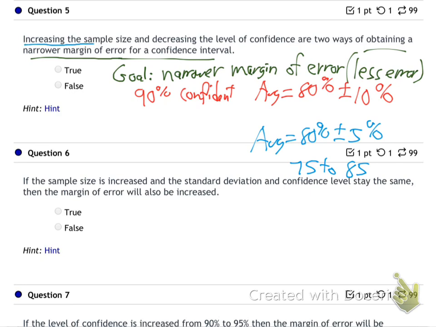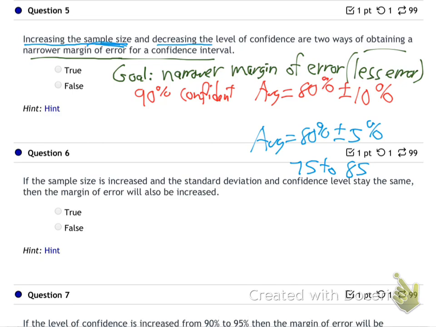Would increasing the sample size help that? Yeah, right? Talking to more people makes you more sure. If they're polling and they only say, I asked my 3 friends who they're going to vote for, and so I'm 90% sure that the average of all America is, you talk to your 3 friends, really? That's your polling method? It'd be better if they at least talk to 100 people at their school, or 200 people at the mall, or 500 people at some event. The more people in the sample increases accuracy, which makes you able to make a more narrow, precise statement. So yeah, that's good.